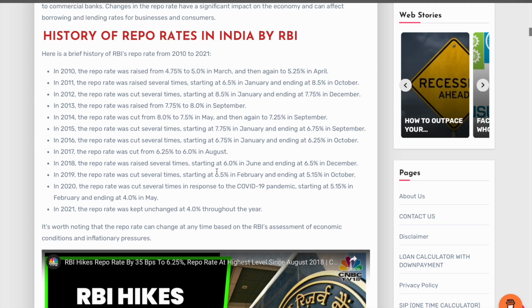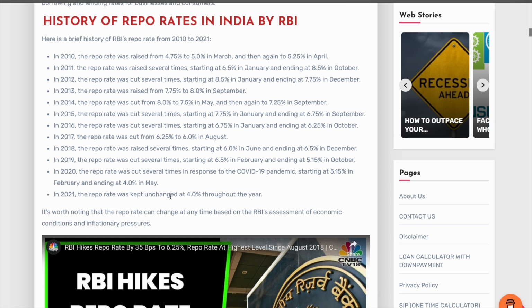Government generally just prints money, or just cuts the repo rate. The moment they cut the repo rate, the market hikes up, right? So as you can see, starting at 5.15% in February, ending at 4% in May. That was the repo rate. They made huge cuts in 2020, and the market went up instantly.